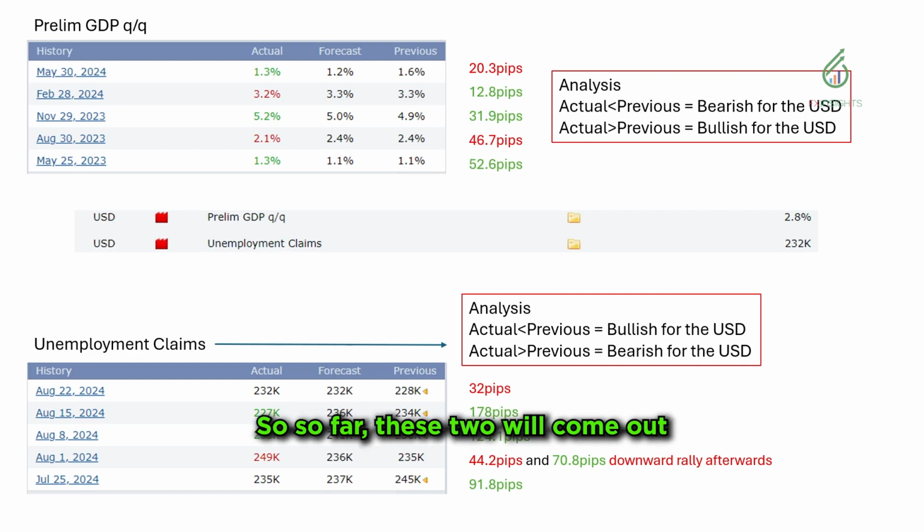These two will come out at the same time, so be very careful on your trades. If you already have open trades before these come out, it might reverse on you. Be very careful on that one.